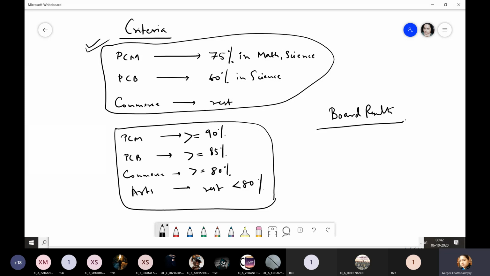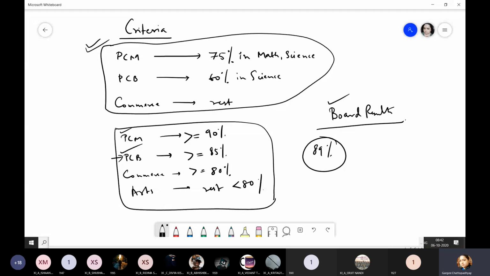You were hoping for 90%, but you didn't get 90%, you got 89%, just 1% less. If it is a very strict organization, it will not allow you PCM, it will allow you PCB. So you can satisfy yourself: fine, I couldn't get into PCM, I'll go into PCB and take mathematics as an optional subject. So you decide on that. That completely depends upon the board results.